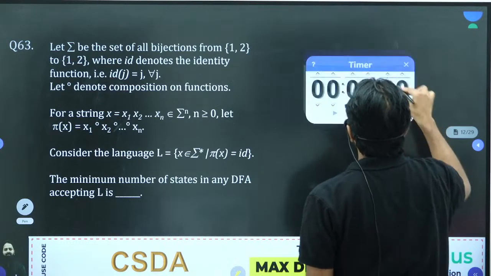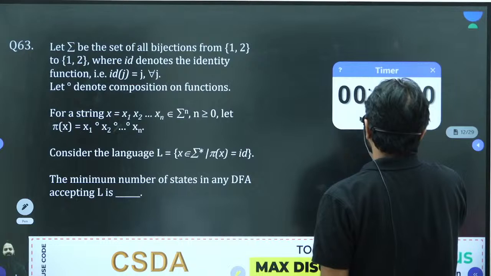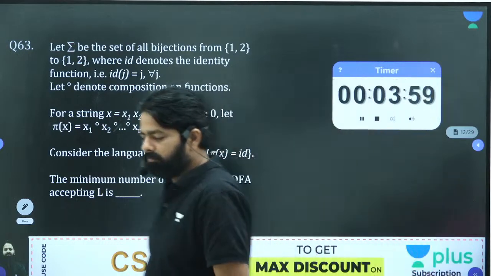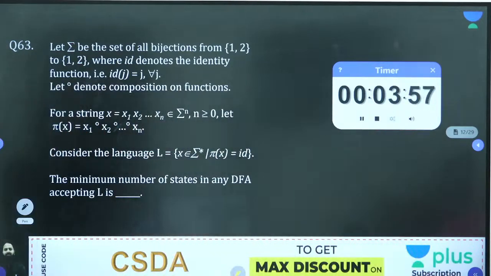Understand each word, then solve it. Again, the GATE question was modified. That's easier than GATE. The concept is very important. It is also a numerical answer type.